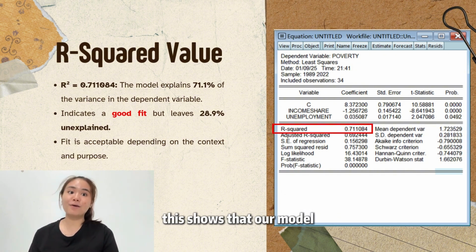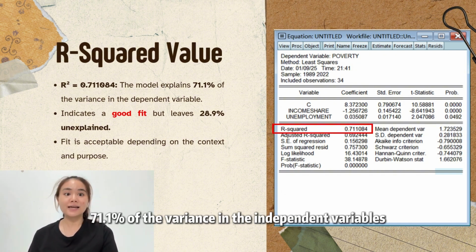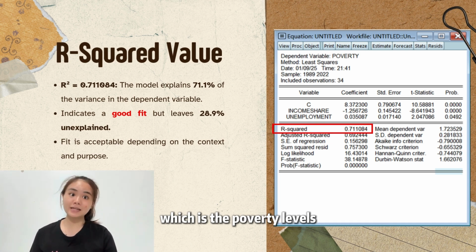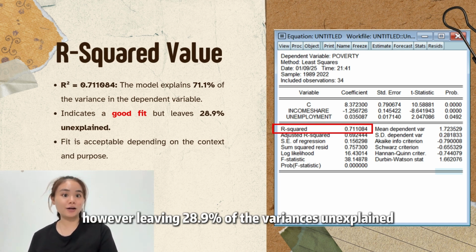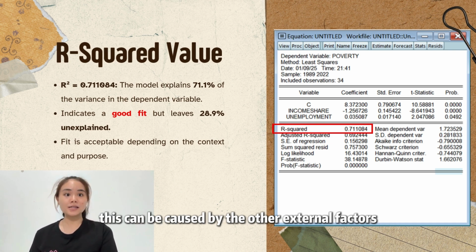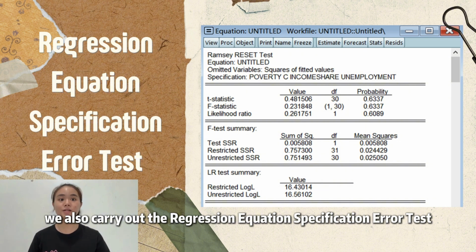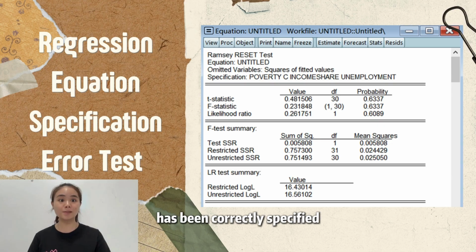0.711084. This shows that our model can explain 71.1% of the variance in the dependent variable, which is the poverty levels. This indicates that our model is a good fit. However, it leaves 28.9% of the variance unexplained. This can be caused by other external factors.